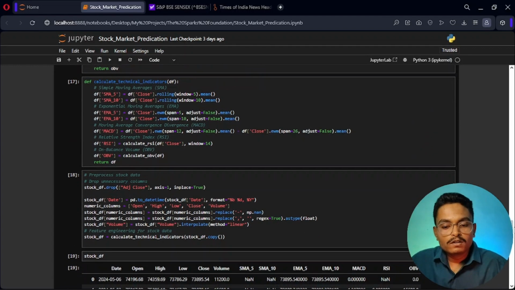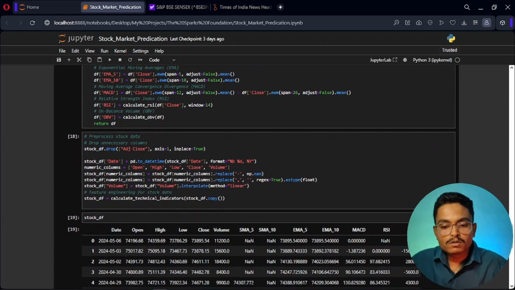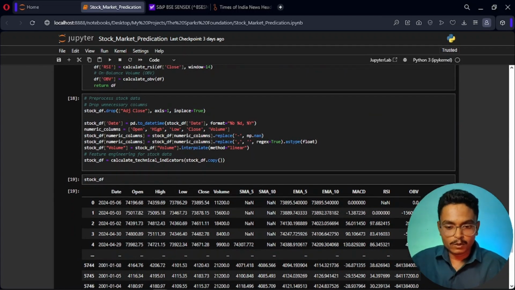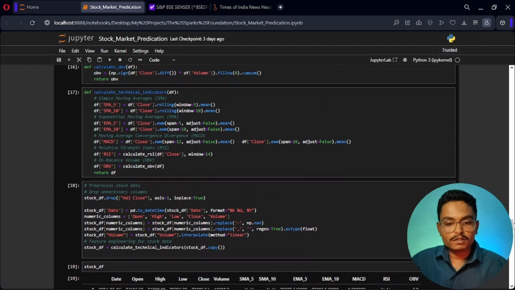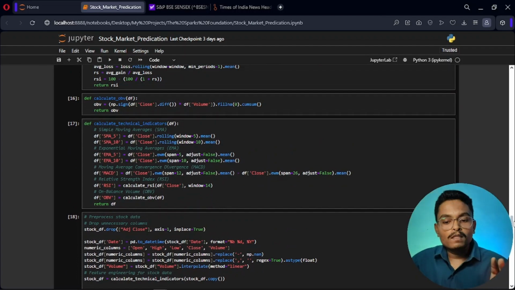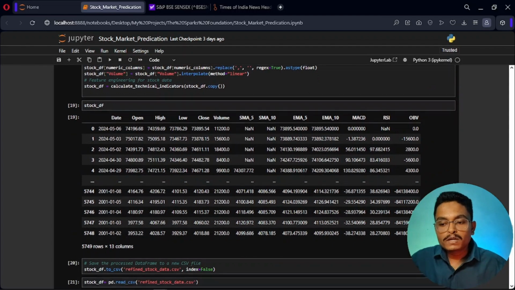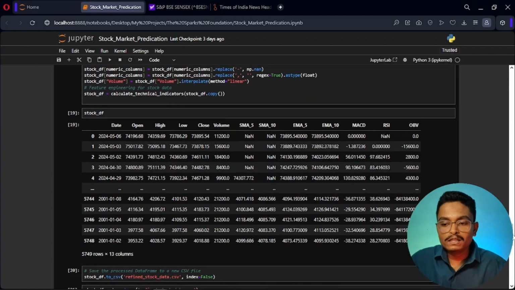Now moving on, here we will drop the adjust close column as we don't need it. We will convert the date column into a date type. Then we will remove unnecessary things. Then we will call the calculate technical indicator function that will return all the required things into our stock data frame. As you can see here, we have all the values in our data frame.